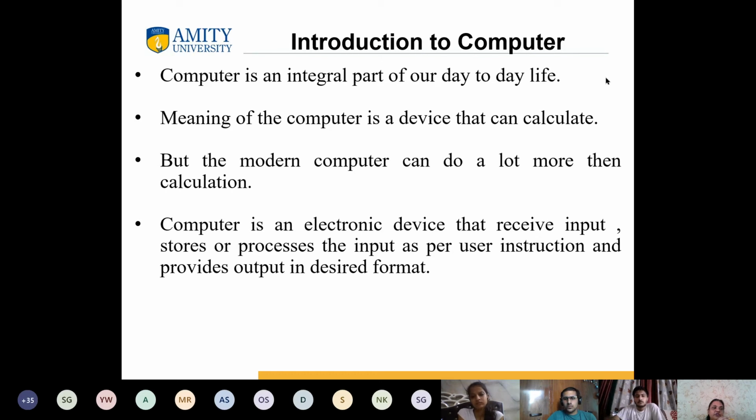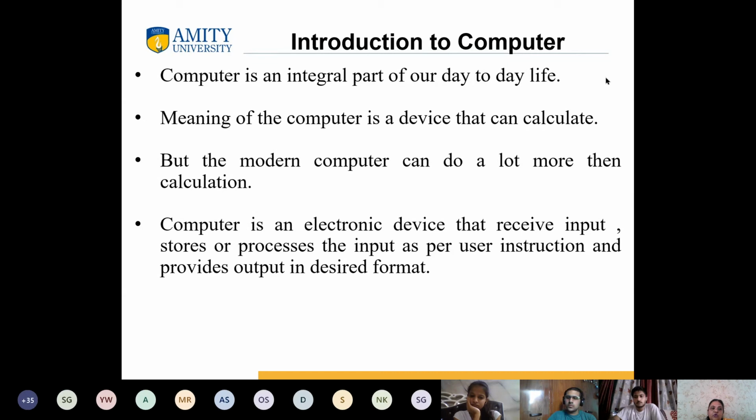But what do we do with that input? We are storing that data somewhere, and with the help of certain instructions. What do I mean by instructions? Computer is nothing without instructions. This is simply one device. Whatever command or instruction you give to the computer, the computer will take that instruction and execute it. It does not have any artificial intelligence. We are making that computer intelligent with the help of those commands, those instructions, those sets of rules.